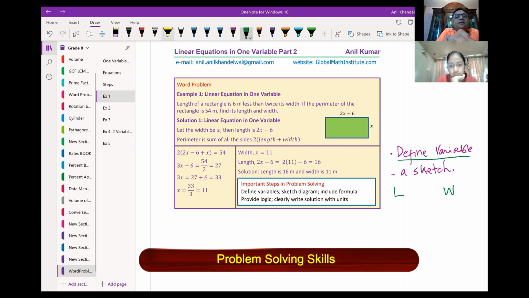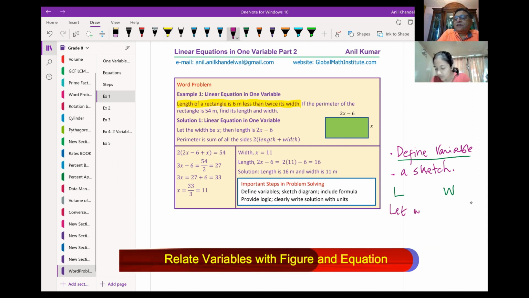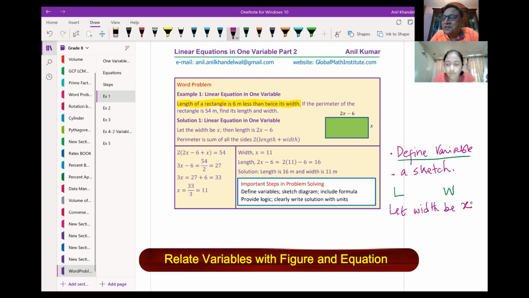Length of a rectangle is 6 meter less than twice the width. That means if I define width as my one variable, then I can write length in terms of width, right? So I will say let width be x. Do you see that? So I got my first variable.